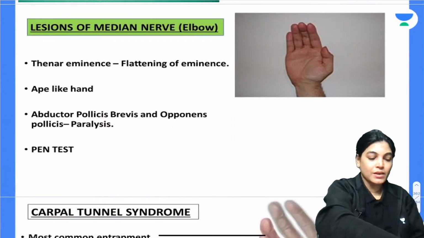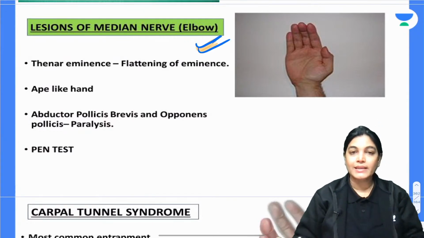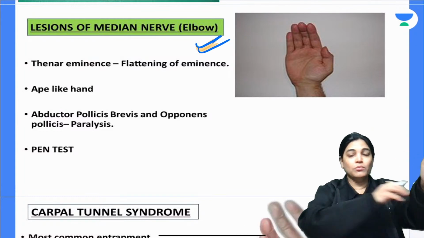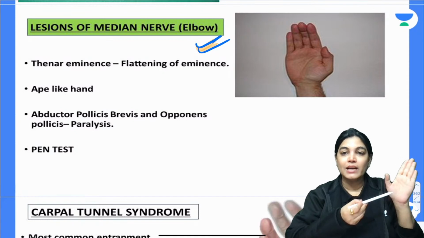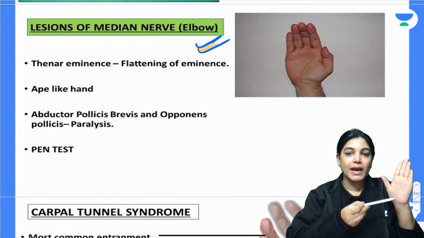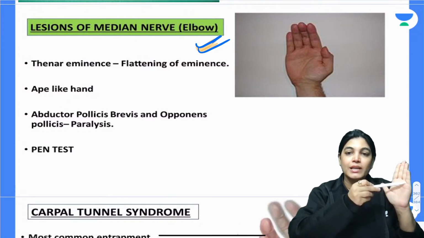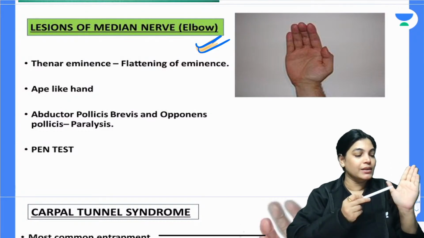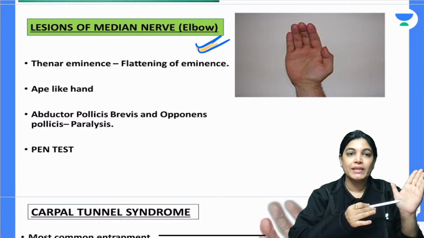Now, median nerve injury at the level of elbow. In our hand, here is the thenar muscle, below the thumb. Below the little finger, this is hypothenar. Hypothenar muscles are getting innervation from the ulnar nerve, but thenar muscles are getting innervation from the median nerve.